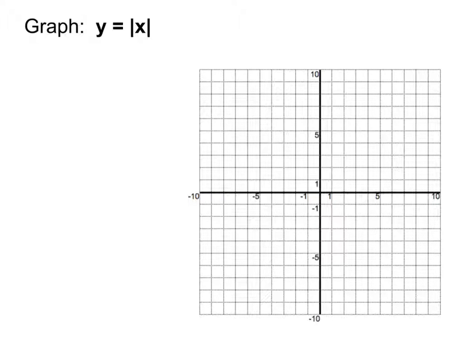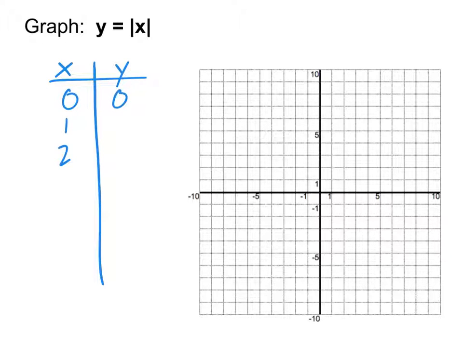Now, why is that? Well, let's go way back. Imagine if you were making a table. I'm not going to take tons of time on making this table. If we were making a table for this, we might go 0, 1, 2, and the absolute value of 0 is 0. Absolute value of 1 is 1. Absolute value of 2 is 2, because if it's already positive, it just stays positive. And so that's why on the right-hand side, you see it starts at 0, and then it just keeps going up 1 over 1 all the way along. Because the absolute value of 5 would be 5. Hence, we get to 5, 5.